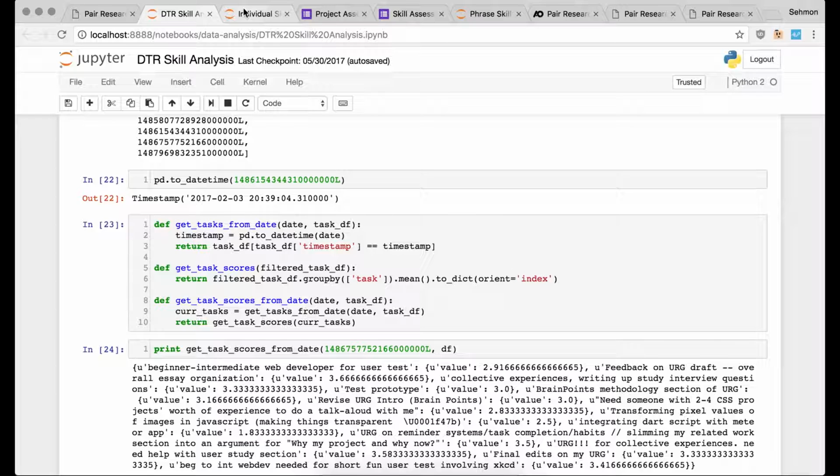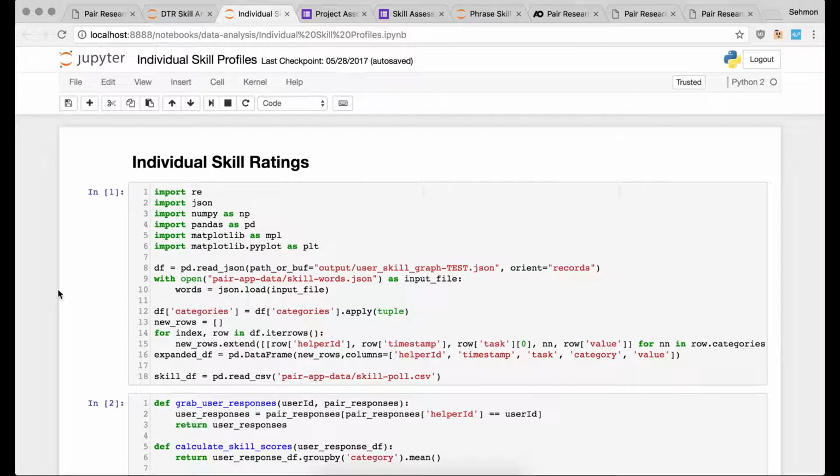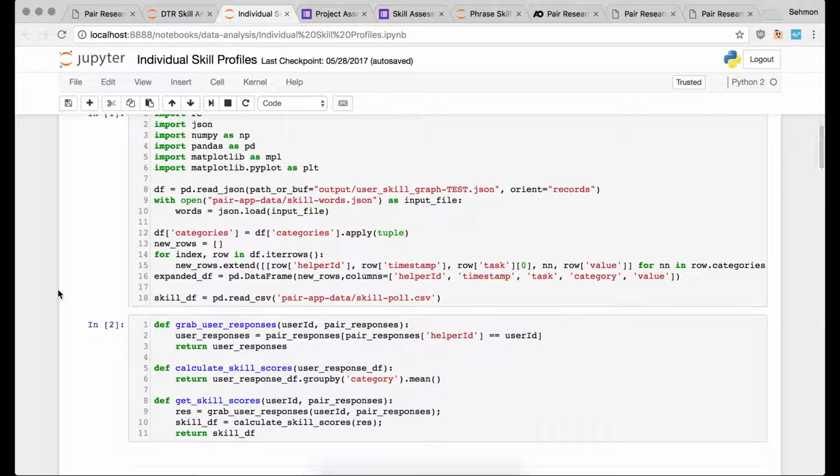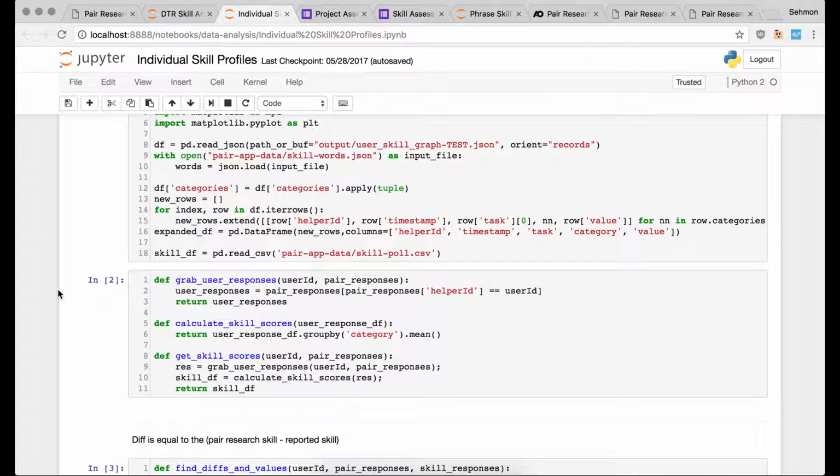Then we spent a little more time understanding, now that we have the group's aggregate skill rating, whether we can understand where individuals lie within skills. This took a lot of time going through data, building up data structures and building up models that would help us understand where individuals stand with their skill rating, by taking someone's entire skill rating history over time and building data structures that help us understand that.